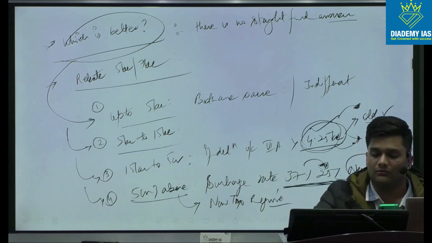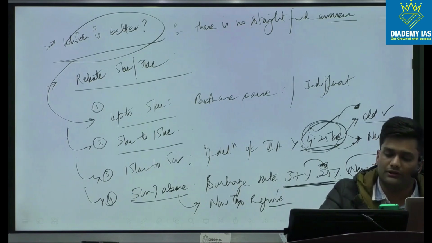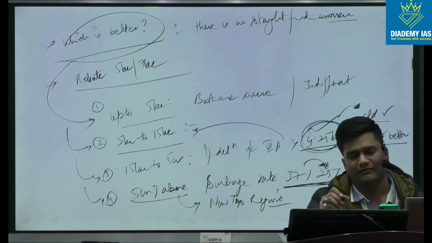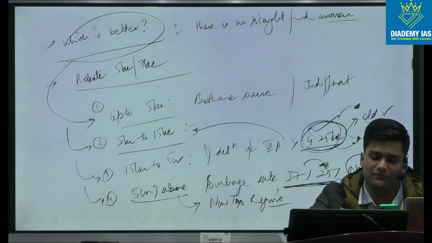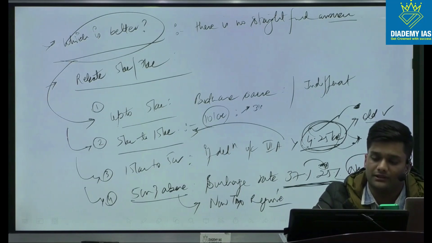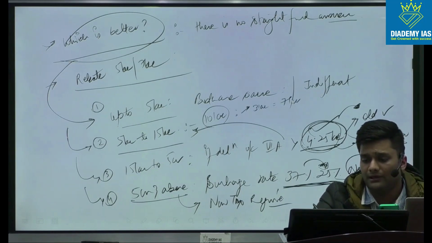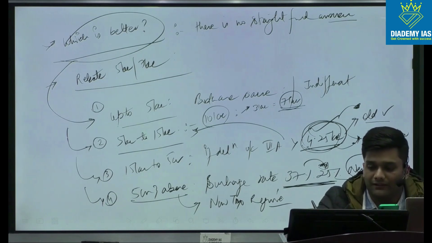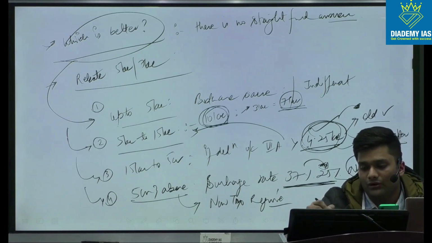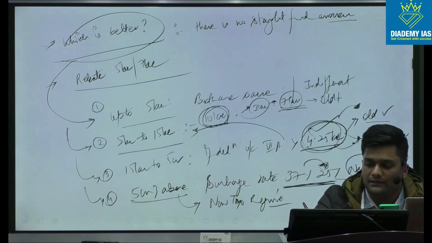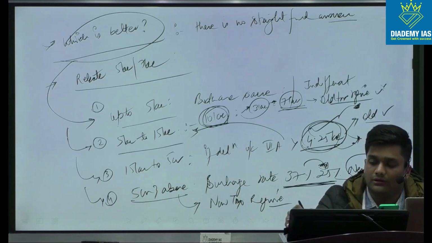Now, this number cannot be calculated for this aspect, 5 lakh to 15 lakh. For this, we'll have to calculate each and every income. For example, if we take the case of 10 lakh, if your deductions are above say 3 lakh, then your taxable income becomes 7 lakh. Now, if out of 10 lakh you have a deduction of 3 lakh, your effective income is 7 lakh. Now you should opt for the old tax regime because you'll face a lower burden of tax rate in this.